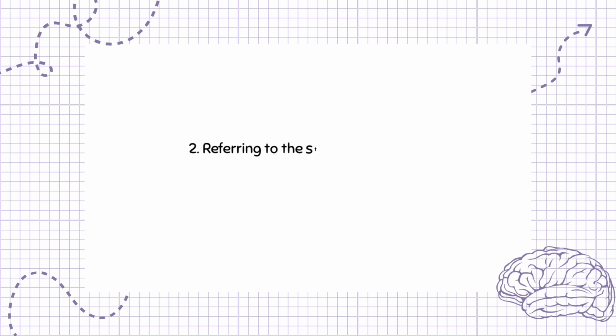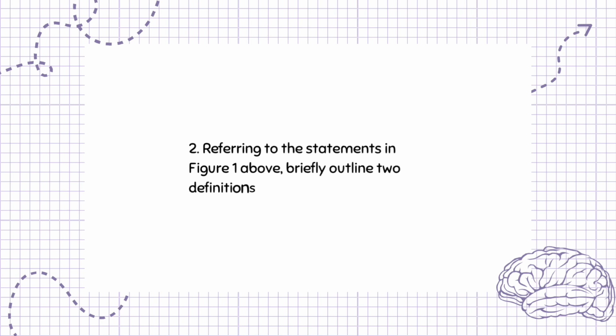Question 2. Referring to the statements in Figure 1 above, briefly outline 2 definitions of abnormality. 4 marks.